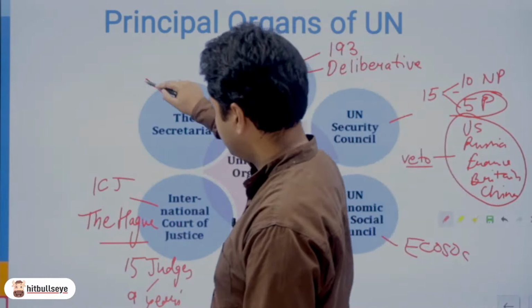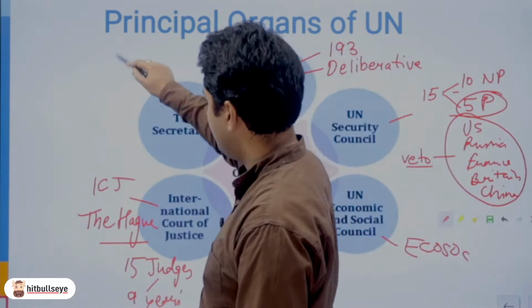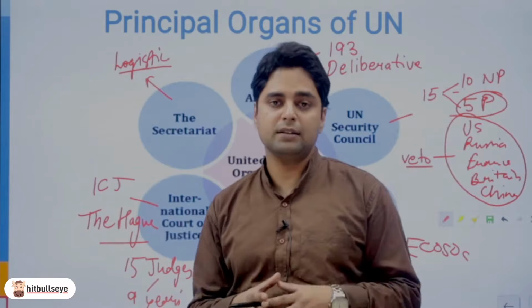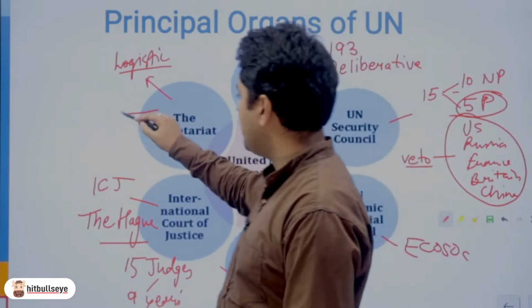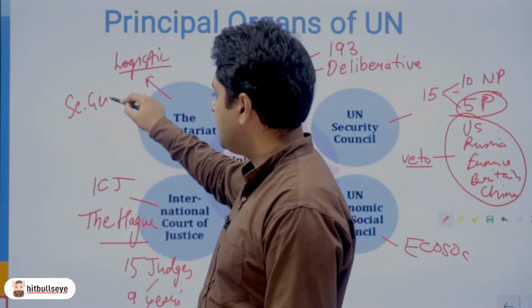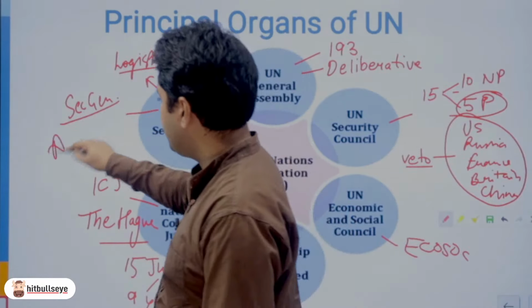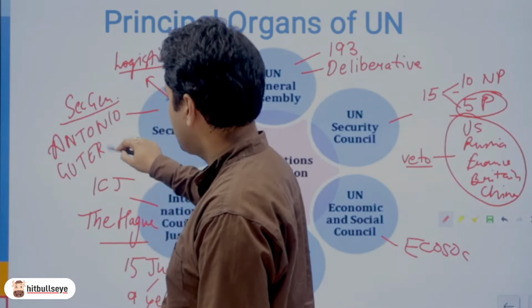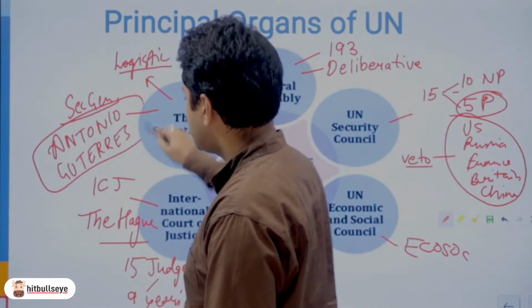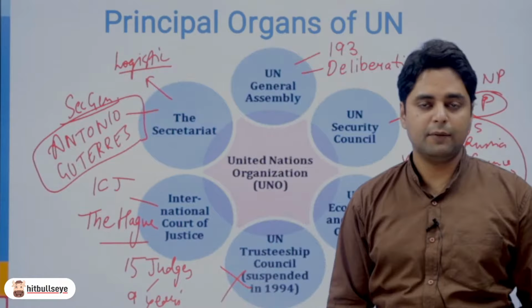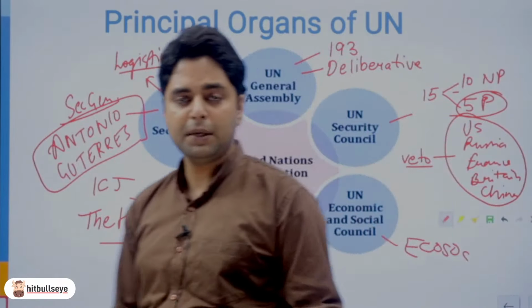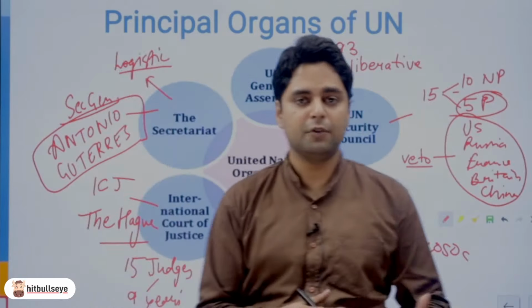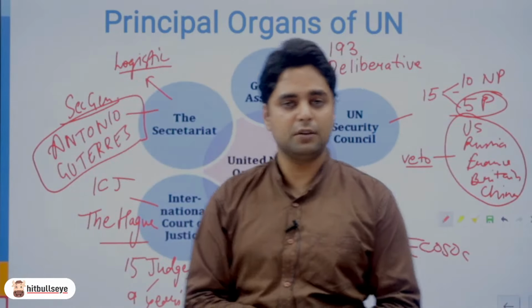Then the Secretariat, which is the logistic organ of UN, यानी कि जो सारा का सारा मीटिंग्स ऑर्गेनाइज करना, सारे एग्रीमेंट साइन करना, and to maintain all the records, that is the task of the Secretariat, and it is headed by the Secretary General. And right now the Secretary General is Mr. Antonio Guterres. He was elected in 2016. 2021 में इनके 5 साल पूरे हुए, but again he was re-elected for another 5 years. So he will be serving till 2026.